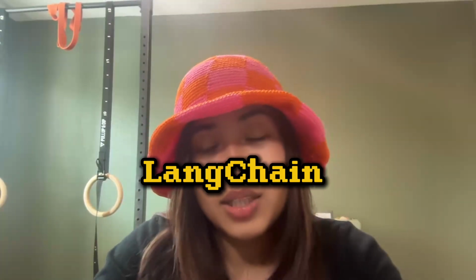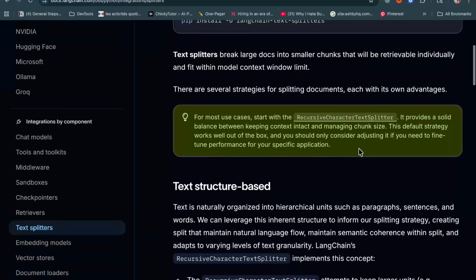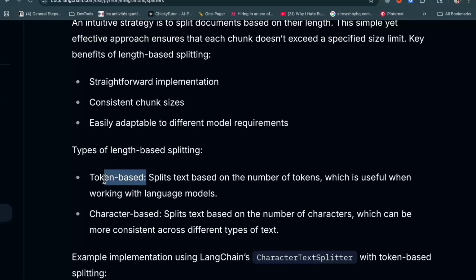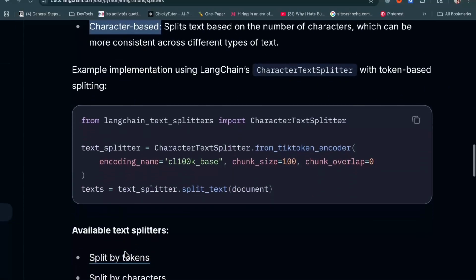I use LangChain's text splitter to chunk an article into smaller pieces. LangChain will ask you how many characters or how many tokens need to be in a chunk. There's a few ways you can customize that, and that's just a more granular way of capturing relevance.